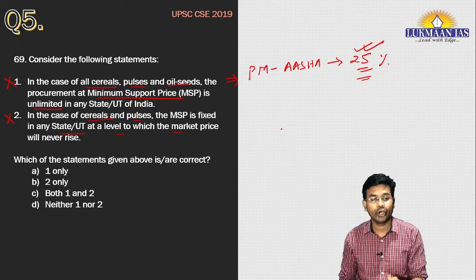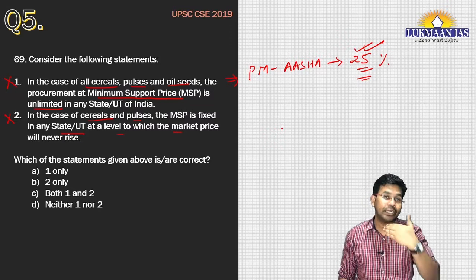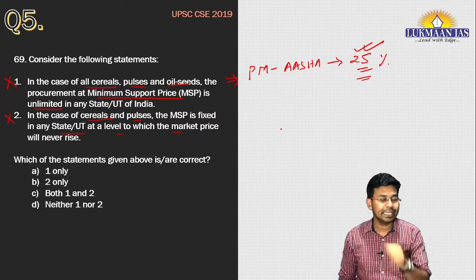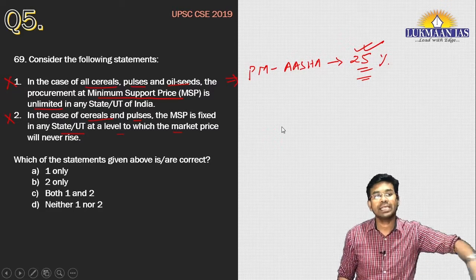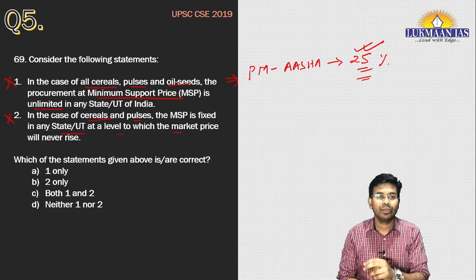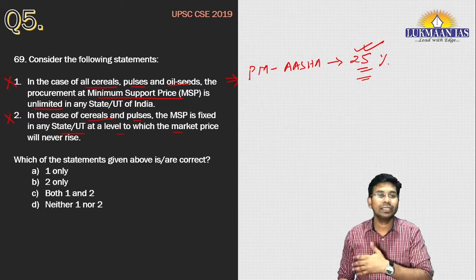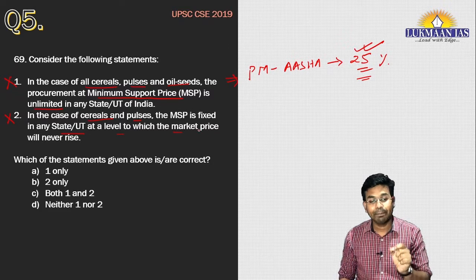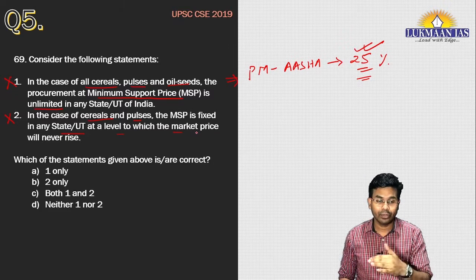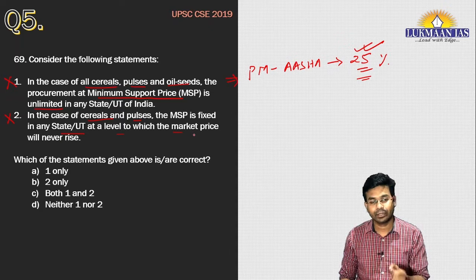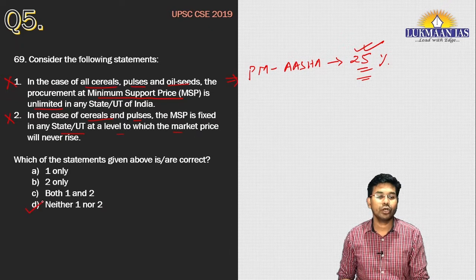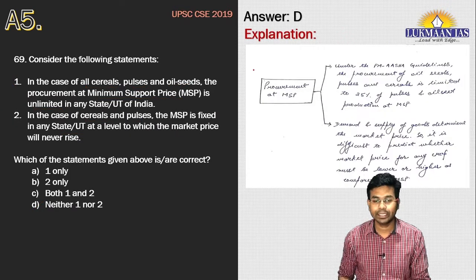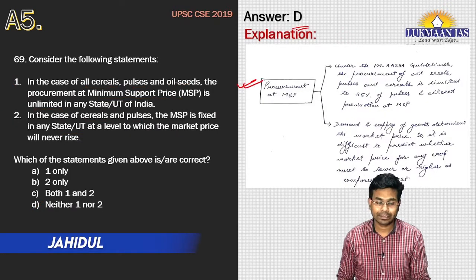MSP just gives an assurance to the farmers that whatever produce they are producing will be purchased by the government if the farmers are not able to sell outside, or if the farmers want to sell to the government, they can directly sell to the government. The market price is not fixed by the MSP. So statement 2 is also incorrect, and the correct answer for this question is option D. So this is the explanation.